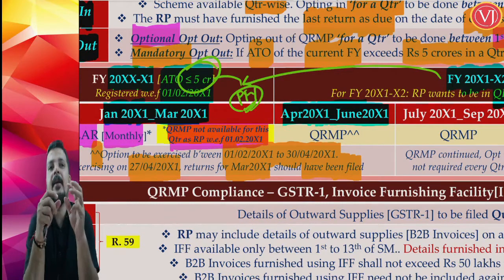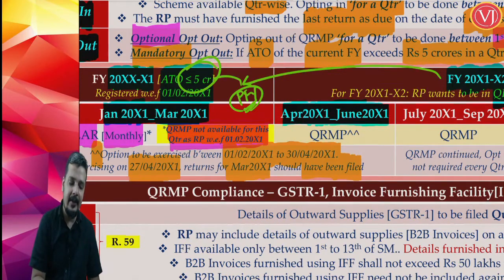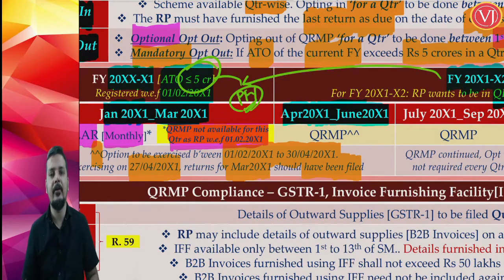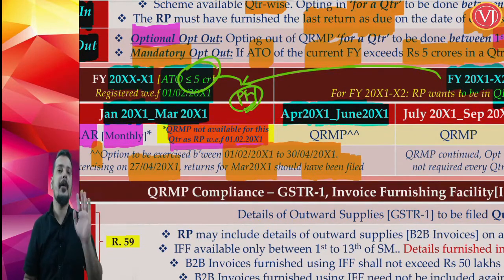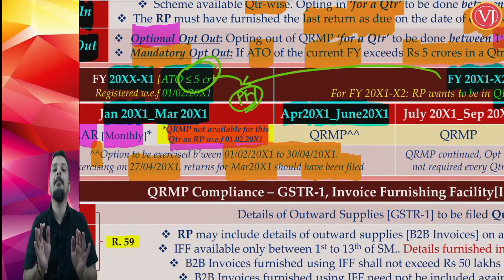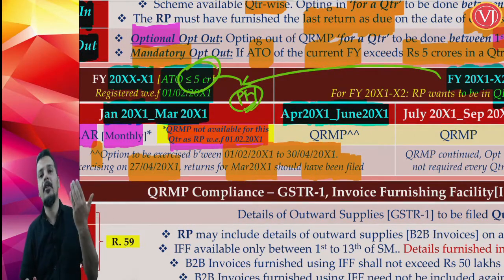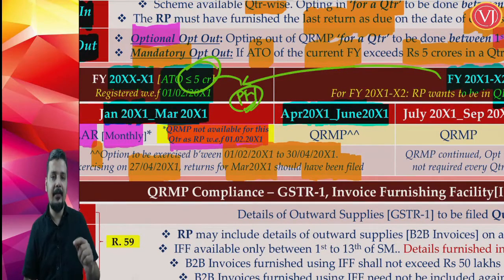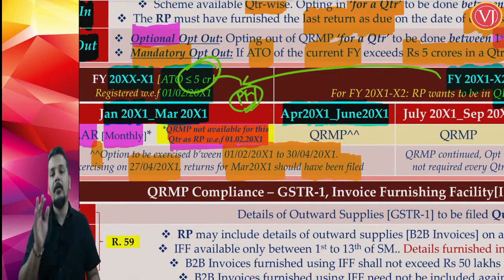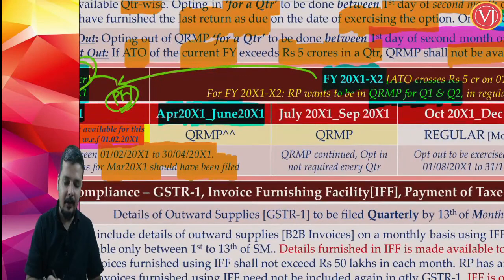And whenever you are exercising the option, in this example I am assuming that you are opting on 27th of April, your March return should have been filed. If I say you are opting on, say, 18th of April, the March 3B return is not due, so you should have filed your February return. So whenever you are opting in, there should be no pending returns for which the due date has gone. If you opt on 18th of April, you should have filed your returns up to February, not March. So that is how you go for the QRMP scheme for April to June.